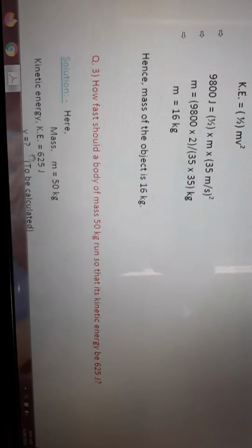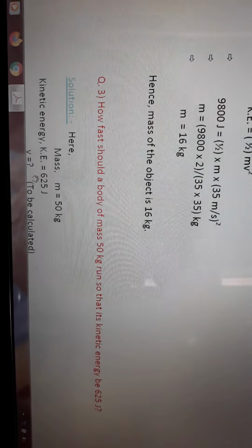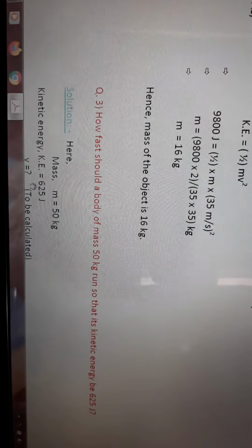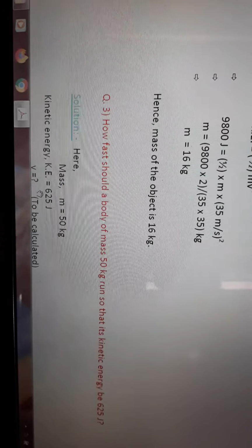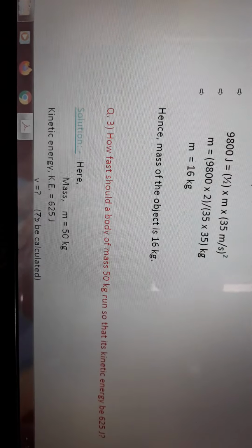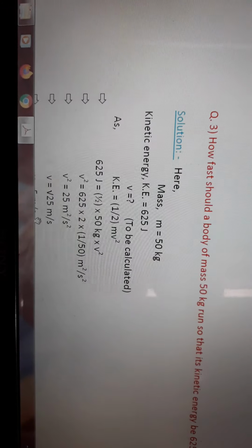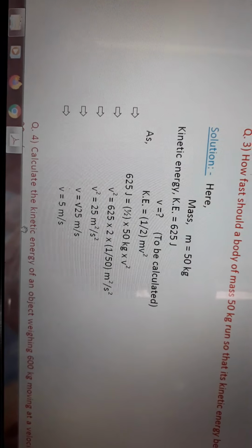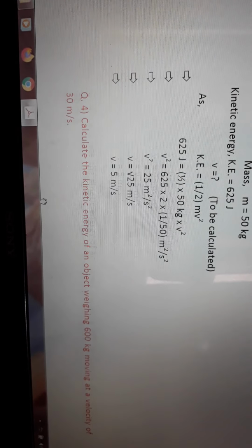Okay, let's see the next numerical problem. How fast should a body of mass 50 kg run so that its kinetic energy be 625 joule? So mass is given, kinetic energy is given, so we can find out the velocity. Same expression, you put the values and do the simplification, and the velocity equals 5 meter per second.